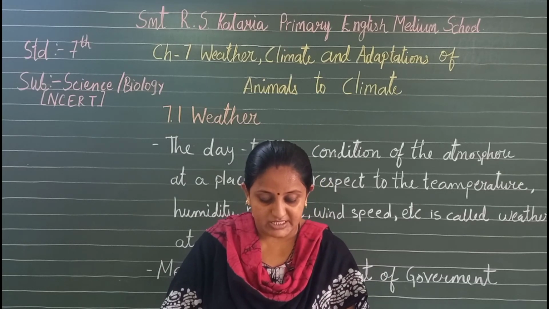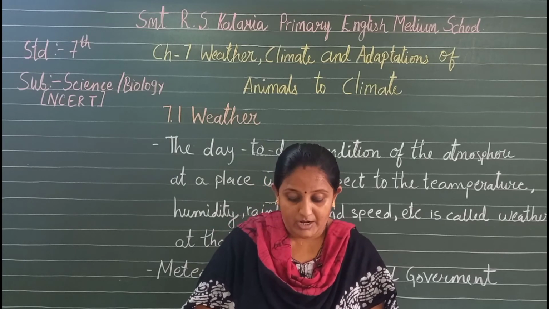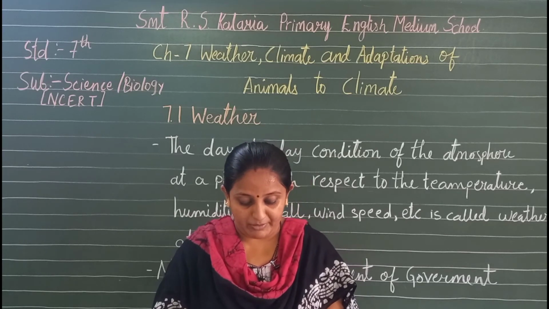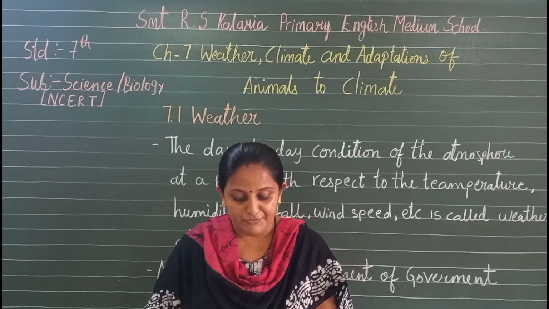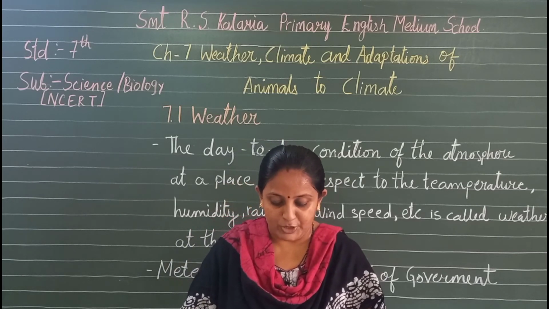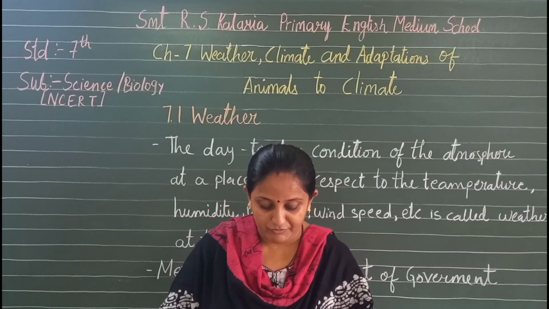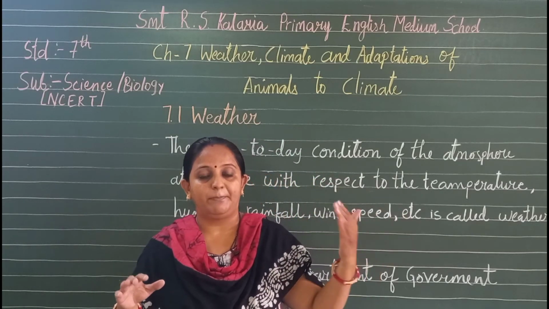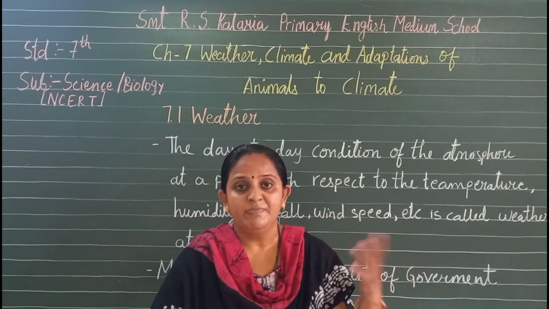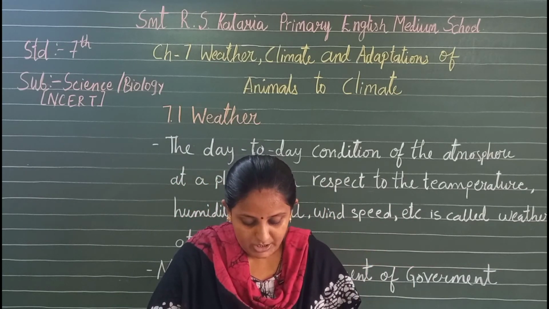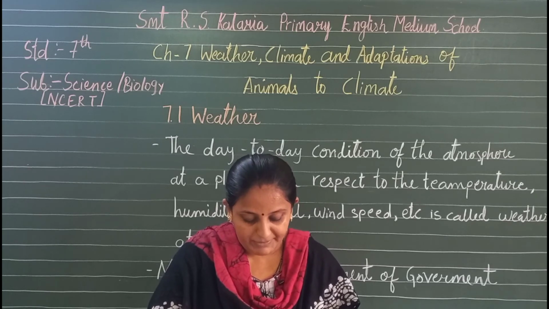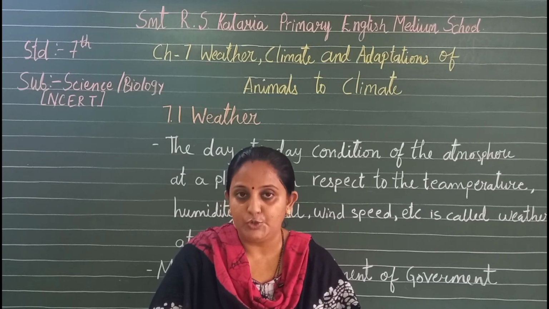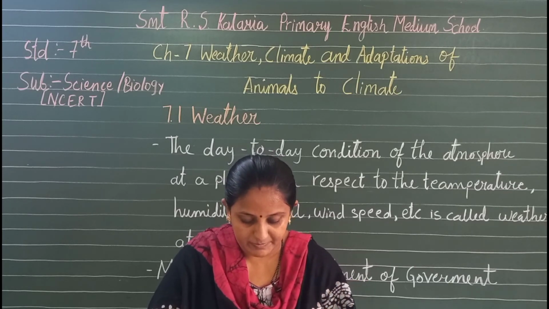So let's understand 7.1 weather. Now in figure 7.1 in the book you can see a sample of a weather report from a newspaper. We find that the daily weather reports carry information about the temperature, humidity, rainfall during the past 24 hours. You might have seen in the newspaper it is written like this: temperature, humidity, rainfall of the past 24 hours. It also predicts the weather for the day. Humidity, as you know, is a measure of moisture present in the air.